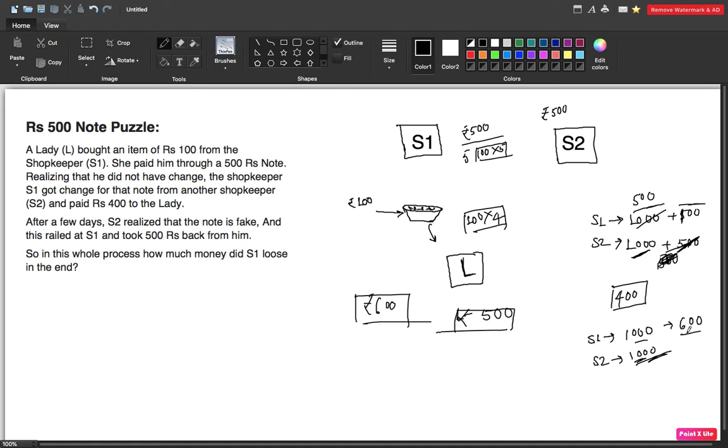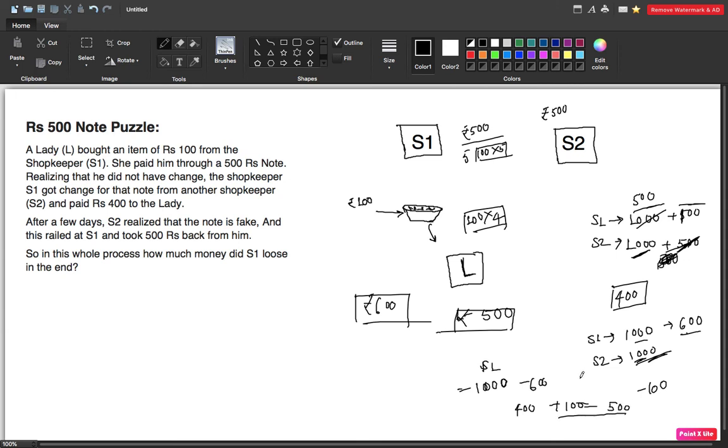But he has also given vegetables whose worth is 100 rupees, so he has lost 100 rupees also. So the total loss of S1 is, initially he was having 1000 rupees, and now he is having 600 rupees, so the total is 400, plus he has lost 100 rupees, so it equals 500.